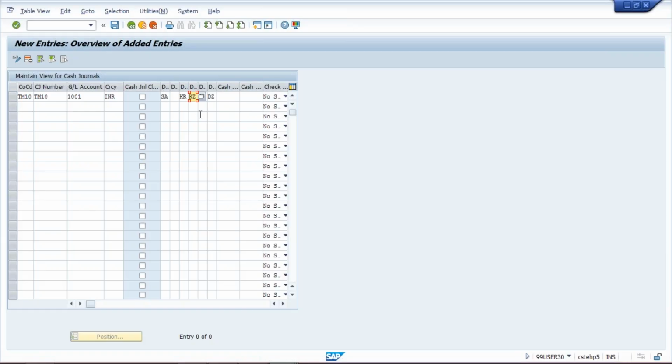Okay, generally. Now, here a few document types I have given. Now, major thing we need to understand is this one, cash journal number. Why we have given this cash journal number? Let me save this.